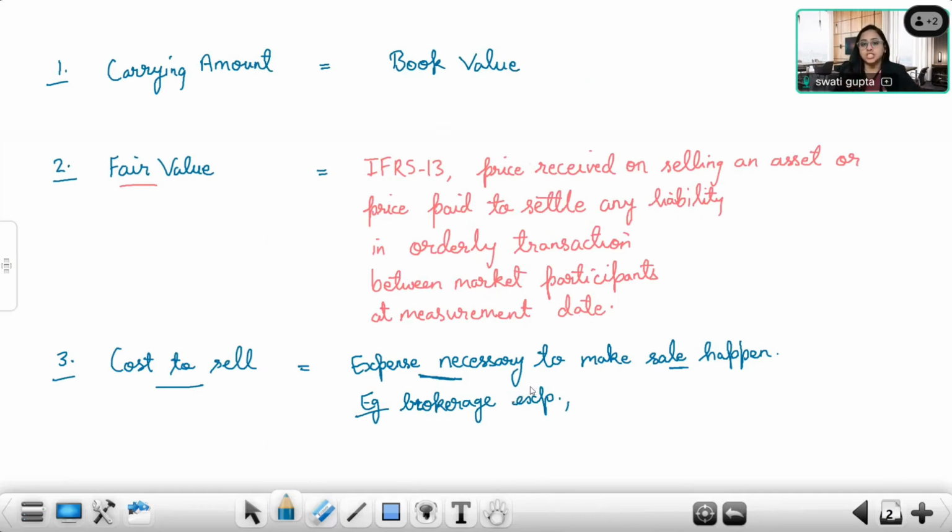So the uninstallation charges, the dismantling charges will be considered as cost to sell. Any expense that is very important, that is unavoidable, that is super necessary in order to make the sale happen is known as cost to sell. It can be brokerage expense, it can be any transportation expense, any sort of expense.